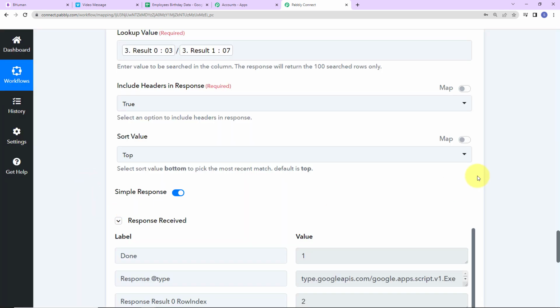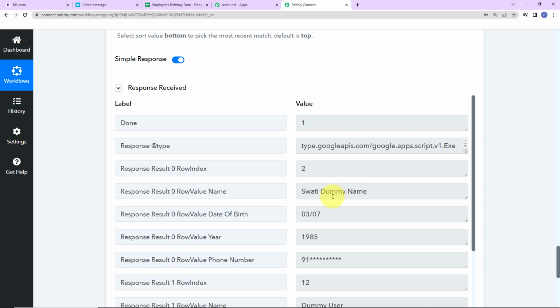And here you can see we have received the response. So we had 2 values for this particular date. So here this is the first value.